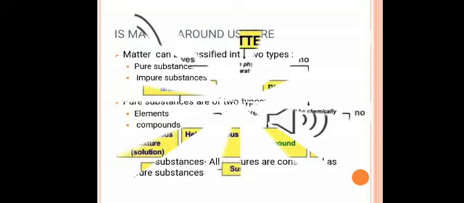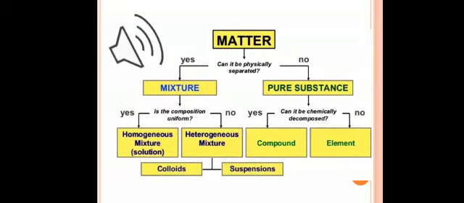Let us have a look at the flow chart. The chart is about matter. It is about, can matter be physically separated? If it can be physically separated, that means it's a mixture. If it can't be physically separated, that means it's a pure substance.